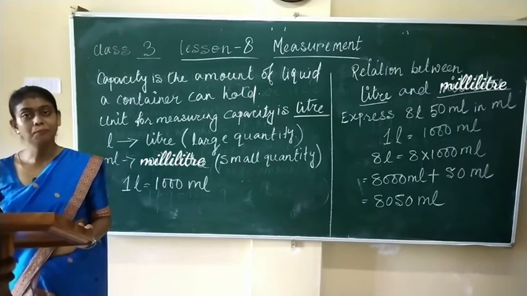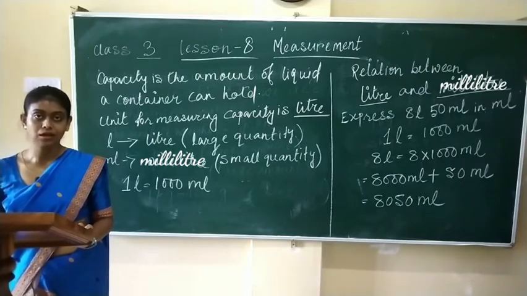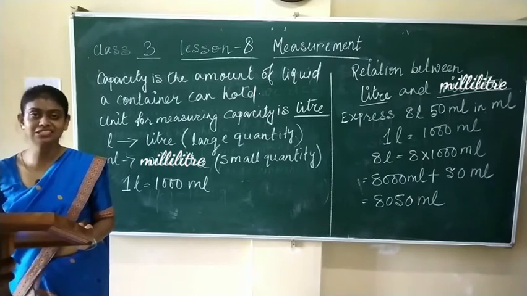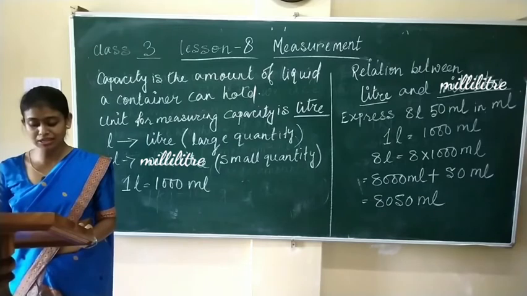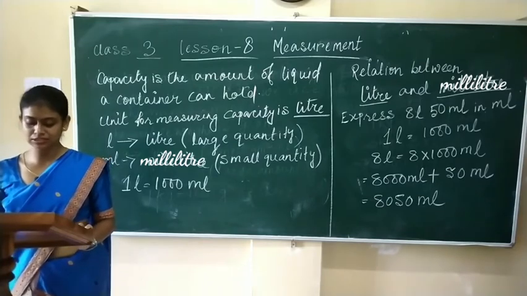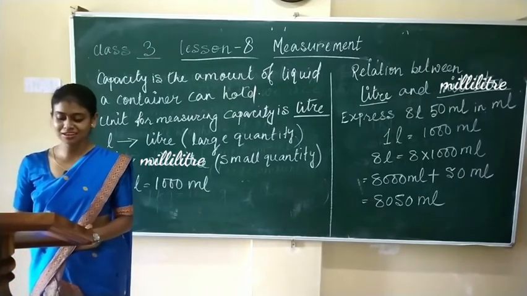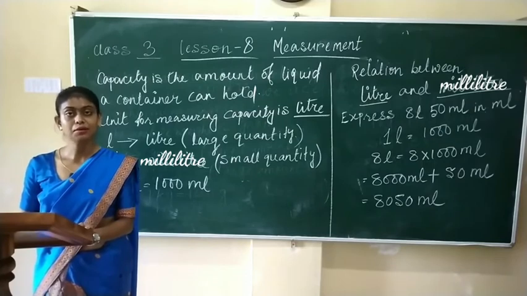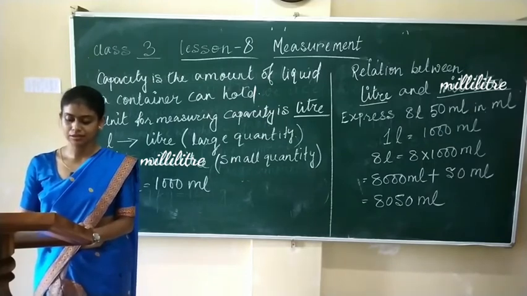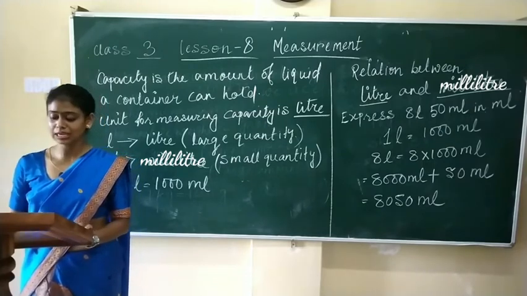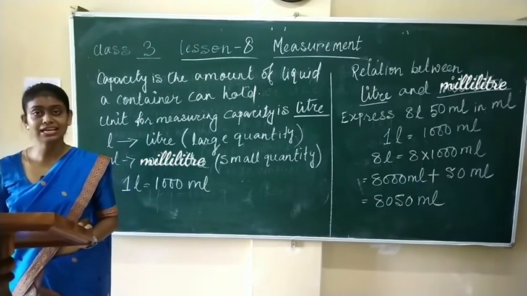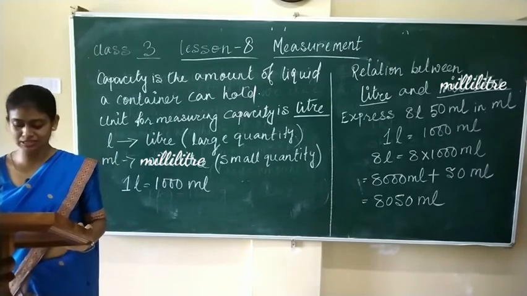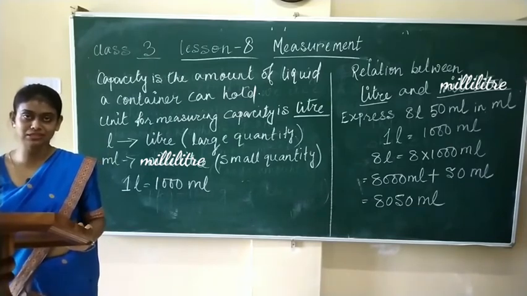Swimming pool, bathtub are measured in liter, but nail polish, moisturizer bottle, doctor's syringe are measured in milliliter. You know, the capacity of swimming pool is very big. It has a very greater capacity. Bathtub also has a greater capacity.